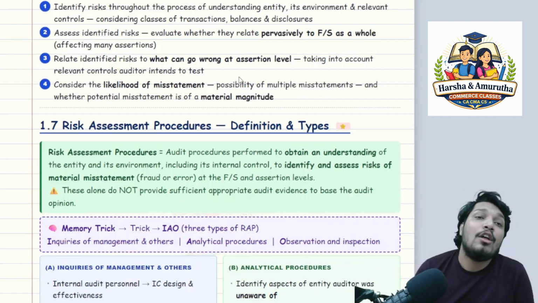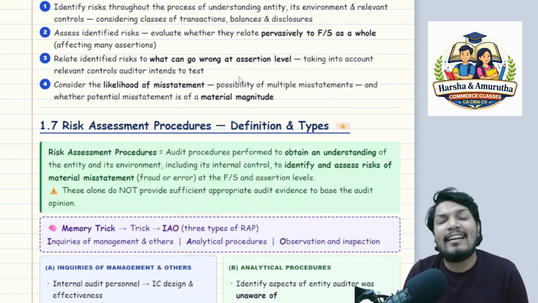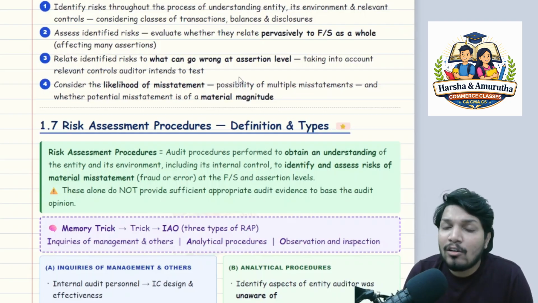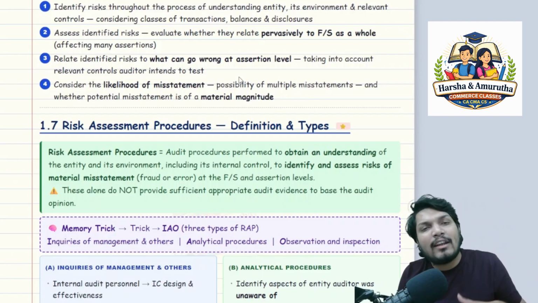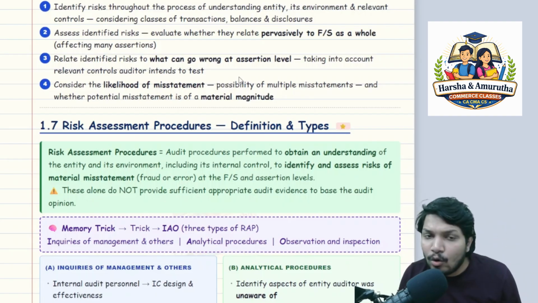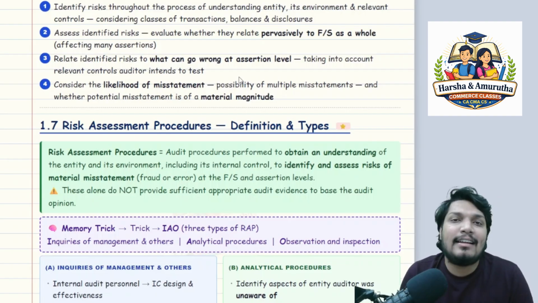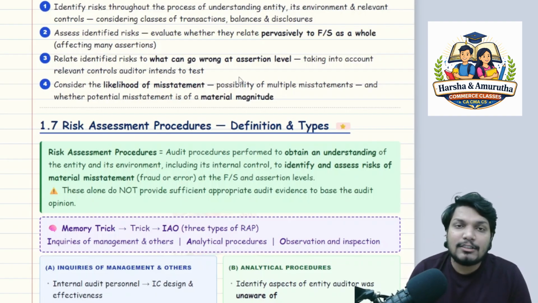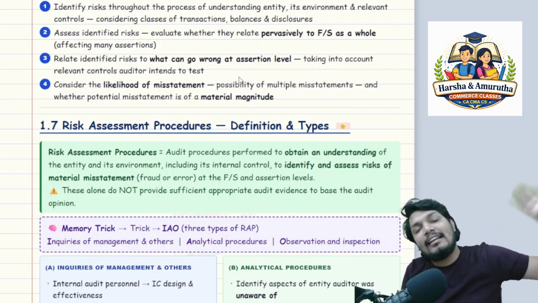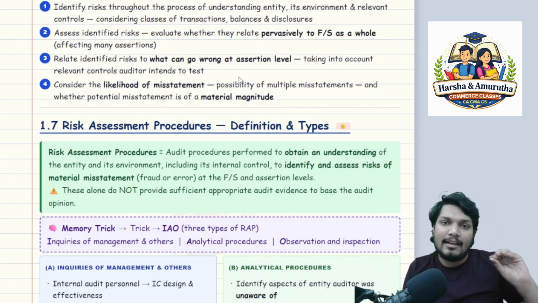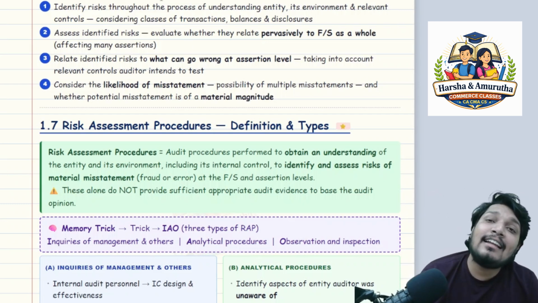What you have to do is relate the identified risks to what can go wrong at an assertion level. Very important, sir, taking into account the relevant controls the auditor intends to test. The auditor must apply the different tests. He has to apply audit procedures to relate the identified risks to what can go wrong at an assertion level. Each assertion level he has to identify. Correct.